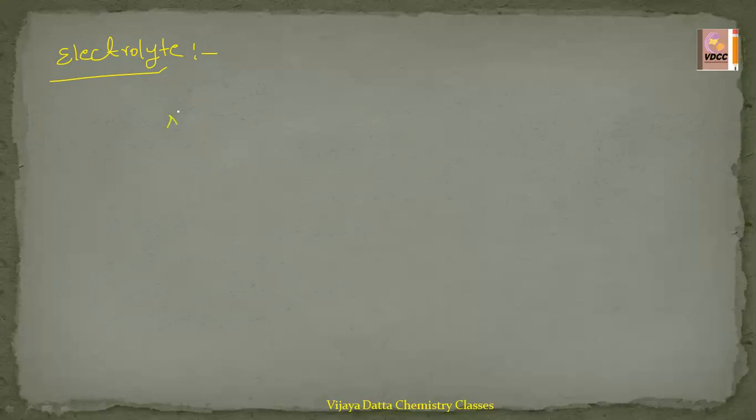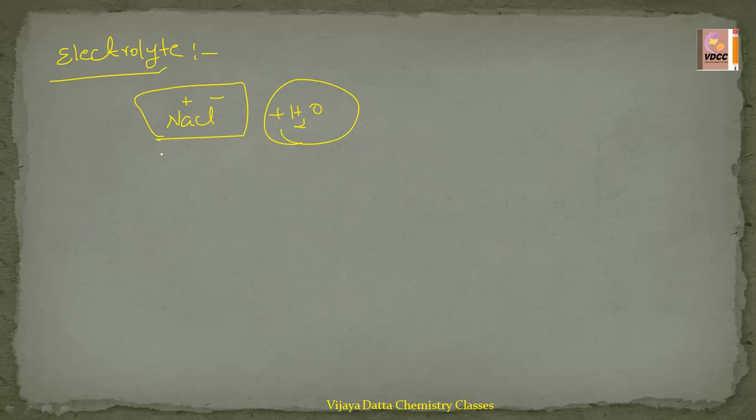Actually, see NaCl, it dissociates like Na plus and Cl minus. When it is added to the water, it dissociates easily. Here, water is nothing but a solvent which helps to dissociate into the ions. So it is said to be a strong electrolyte, meaning the electrolyte completely dissociates, then it can conduct electricity.